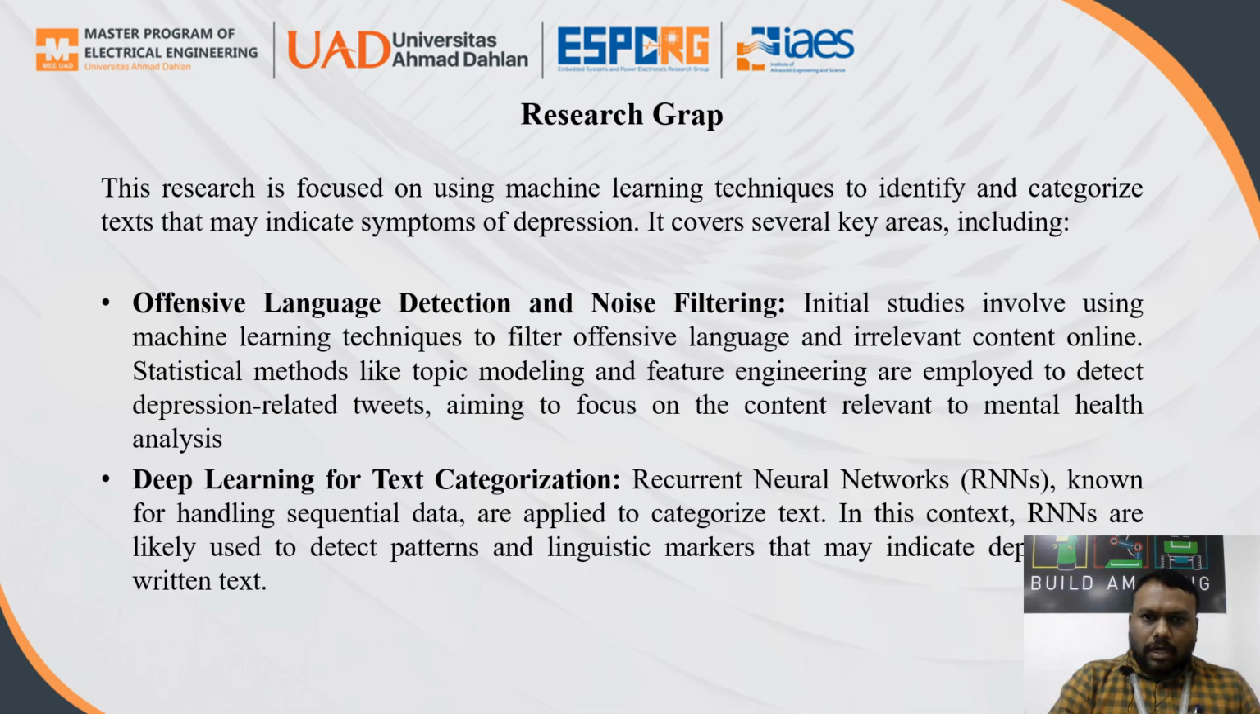So next, we have discussed some of the literature review. From that literature review, we have identified some research gaps in social media text related to my application. We identified language detection and noise filtering, which is the noise related to irrelevant content online. So we apply some statistical methods for modeling, feature engineering, everything. We focused on content-related, health-related analysis.